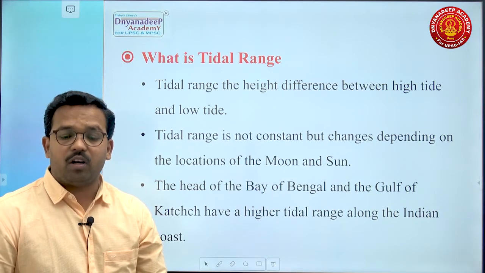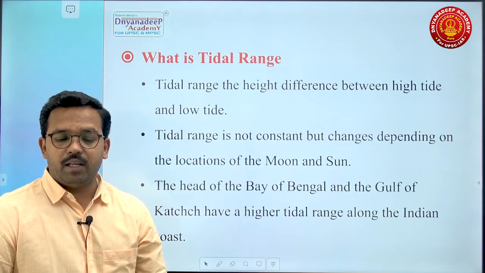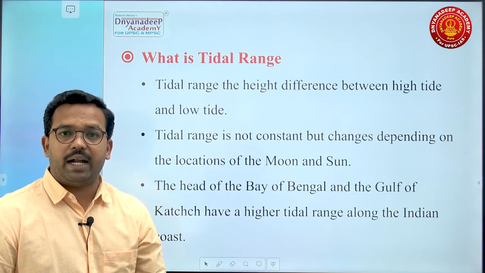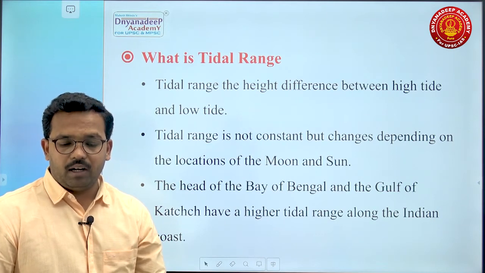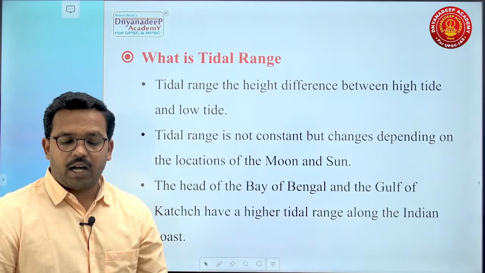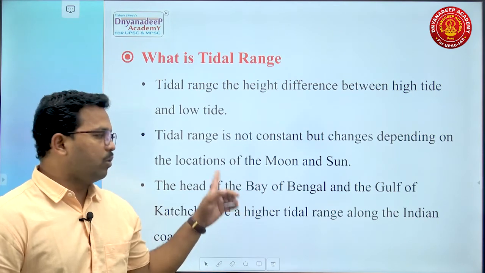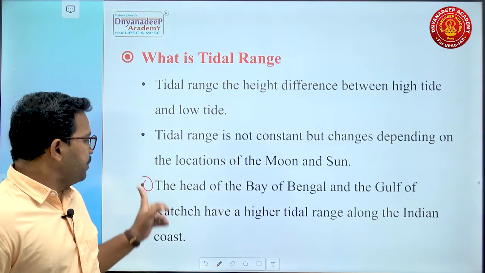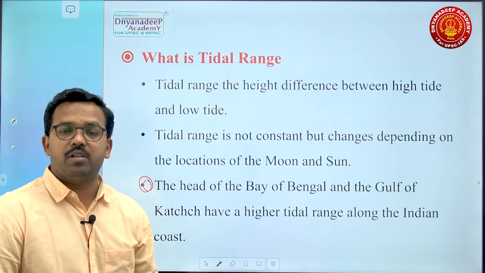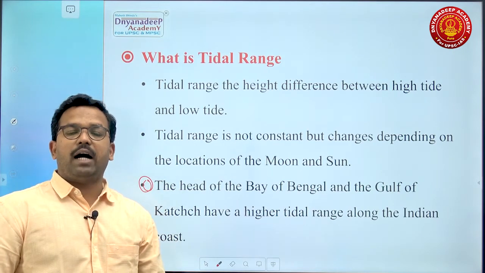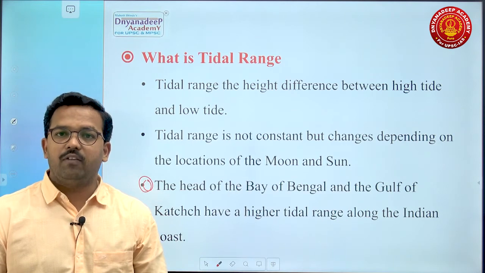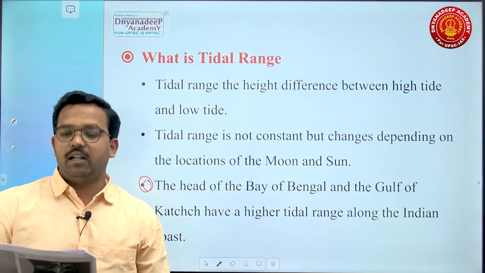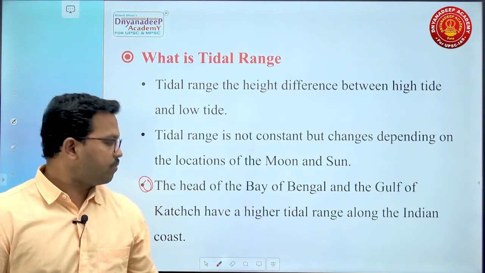Tidal range is not constant, but it changes depending on the location of the moon and sun. Remember, the head of the Bay of Bengal and the Gulf of Kutch have higher tidal range along the Indian coast. This point is important, as you could get a question in prelims on which regions of India have higher tidal range. So remember, the Bay of Bengal and Gulf of Kutch have higher tidal range along the Indian coast.